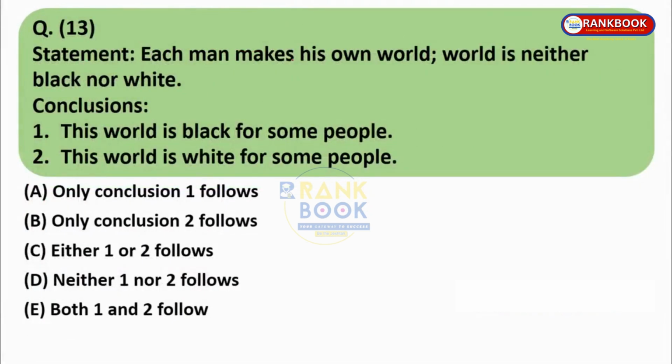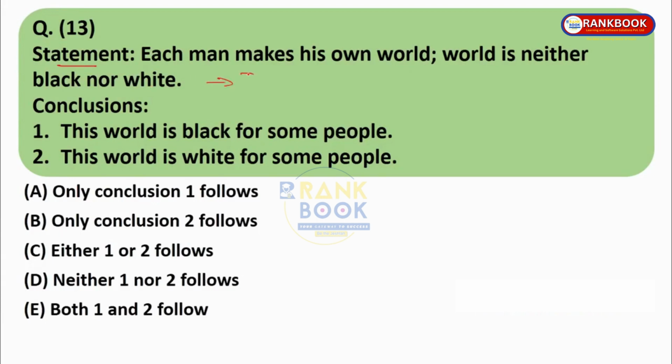Moving to the next question. Statement: each man makes his own world. World is neither black nor white. Conclusions: this world is black for some people, this world is white for some people. Now over here, you might remember that we saw Ram can come first in class, or Ram will come second in class, and you might directly mark either 1 or 2 follows. But no, please pay attention over here. The statement is each man makes his own world. World is neither black nor white.